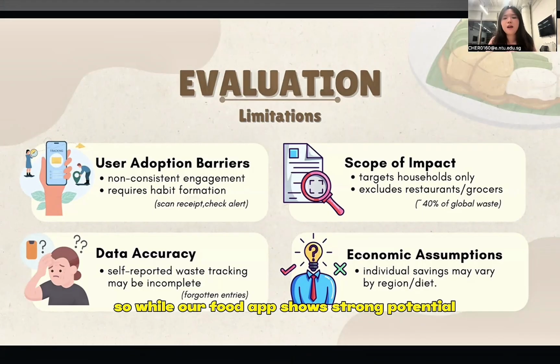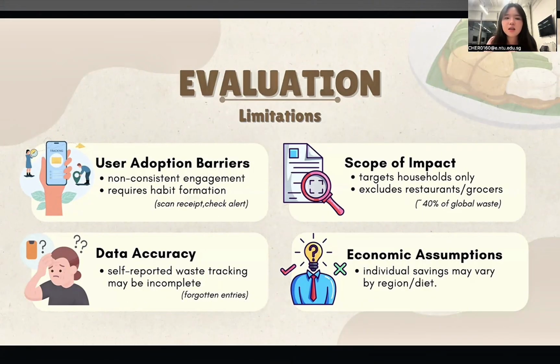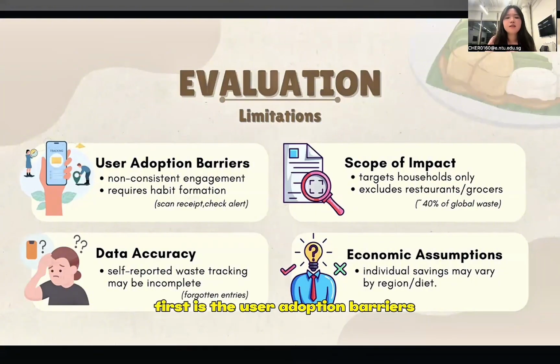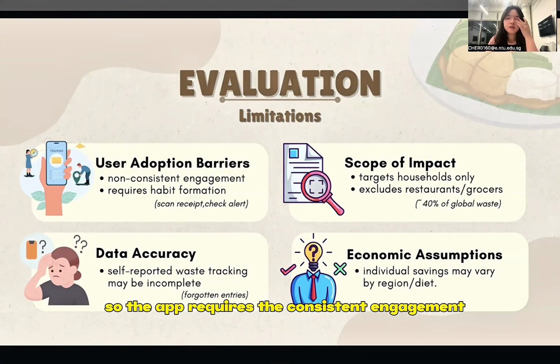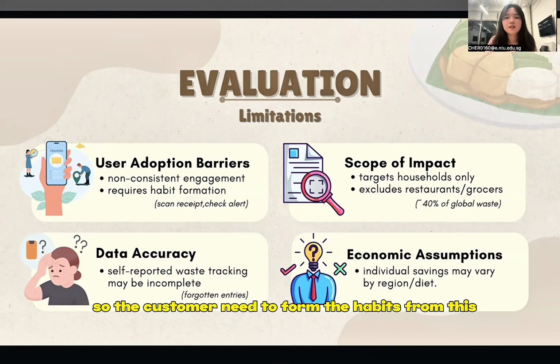While our food app shows strong potential, we must consider the limitations to improve it further. First is the user adoption barriers. The app requires consistent engagement, like scanning receipts or checking expiry alerts, so the customer needs to form habits from this.